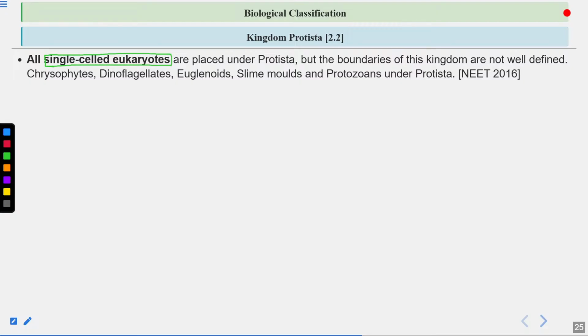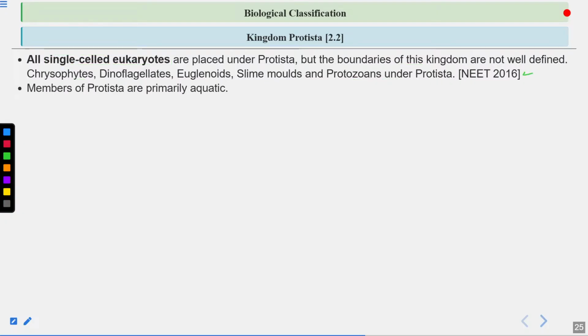Now, the boundaries of this kingdom are not defined, because kingdom Protista includes organisms which are plant like, animal like, and fungus like. So what all are included in kingdom Protista? Chrysophytes, dinoflagellates, euglenoids, slime molds, and protozoans. These are all included under kingdom Protista.